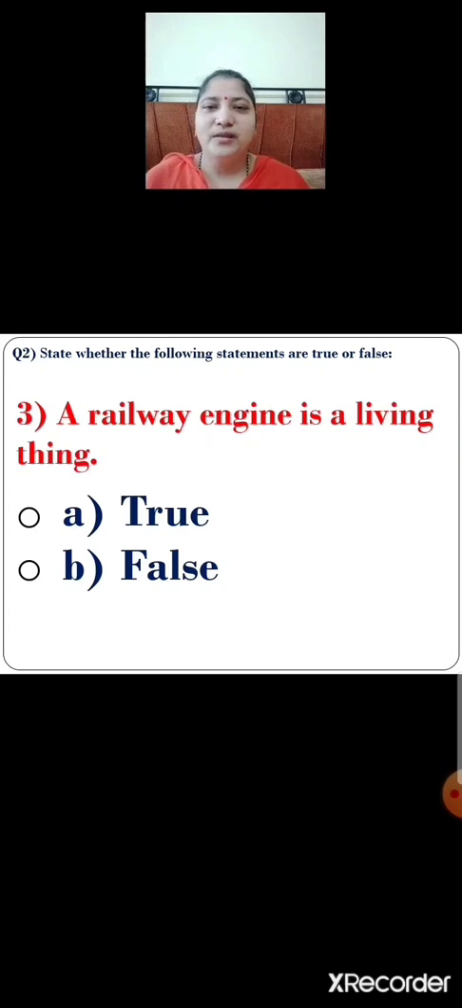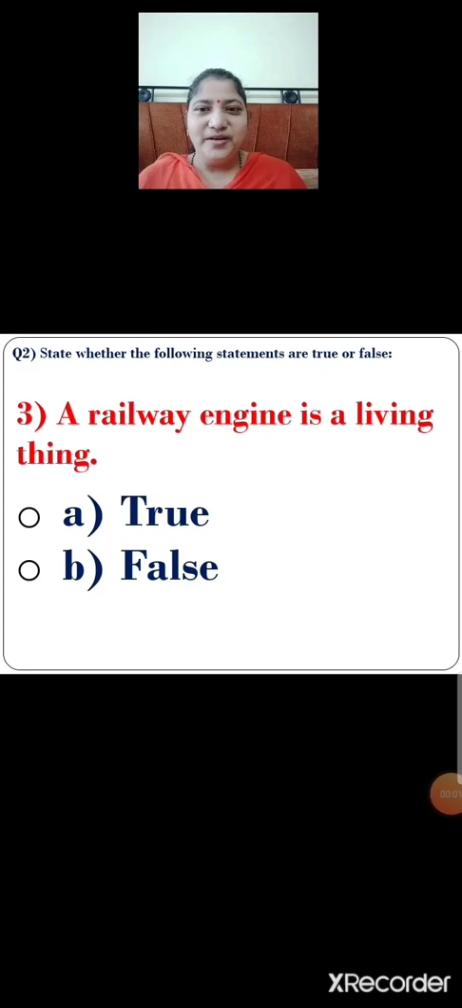Next. Number 3. A railway engine is a living thing. Is it a living thing? No, it is not a living thing. It is a non-living thing. So, which option will you select? Yes, you are right. Option B. False.